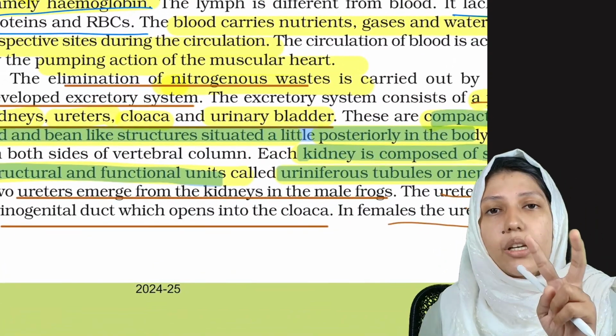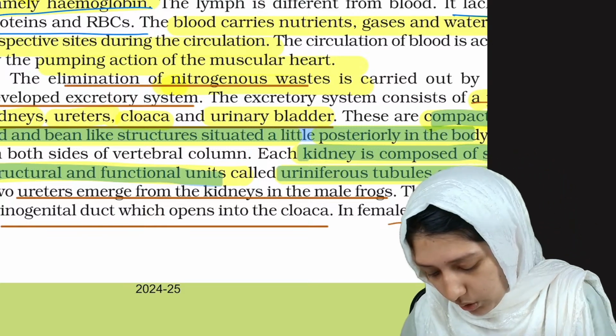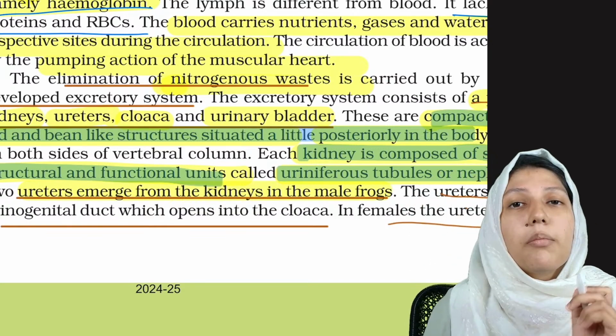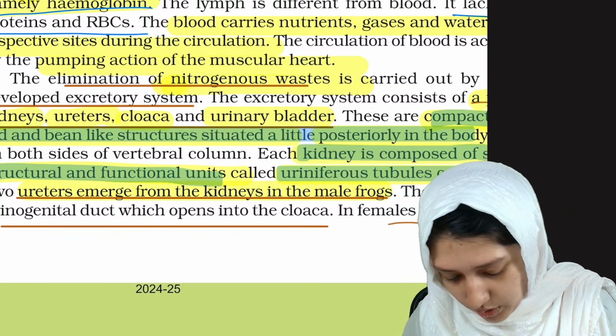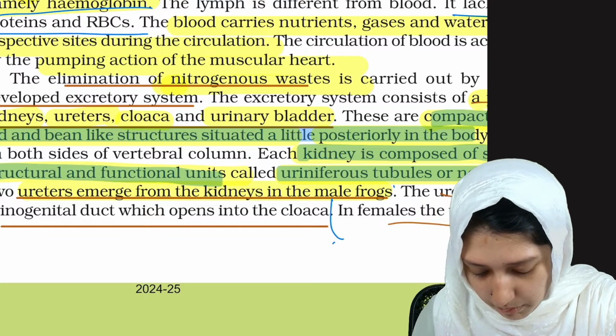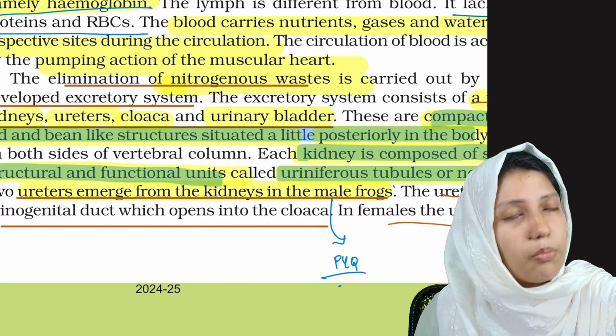And what about the ureters? There are two ureters, and the ureters emerge from the kidney in male frogs. In male frogs, please note it, because this sexual differentiation is important. This was also a PYQ.